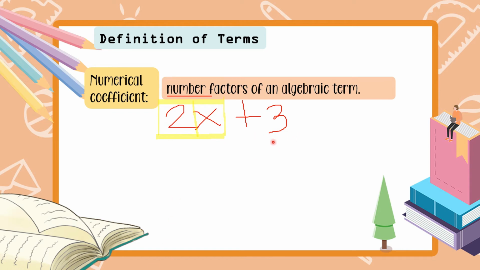How about 3 dito? Anong meron dito sa 3 na to? Ang sabi natin is factor. So, kailangan may pinagmumultiply tayo. But dito, yung 3, wala naman siyang kasama. So, wala tayong minumultiply sa kanya. So, therefore, hindi siya kasama as numerical coefficient. Siya ay isa lamang simpleng constant. Okay po? Next.